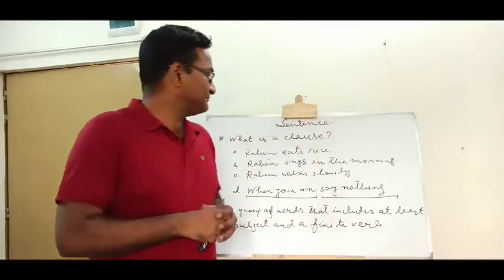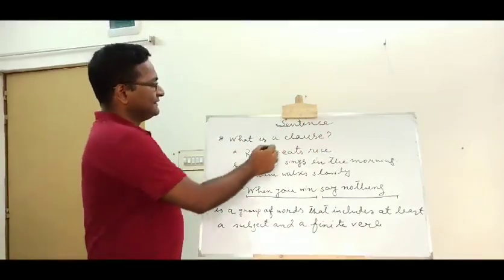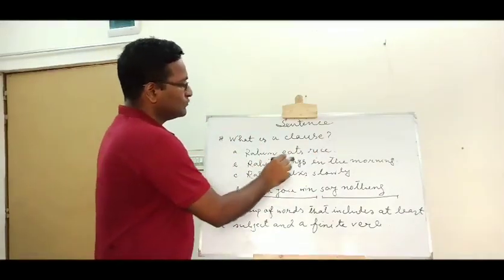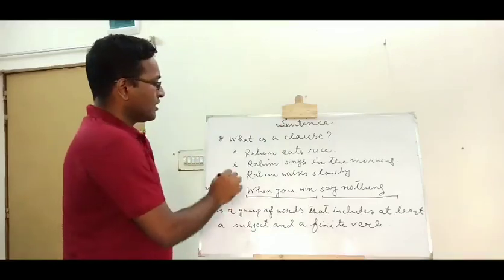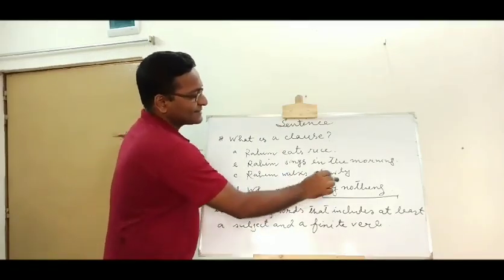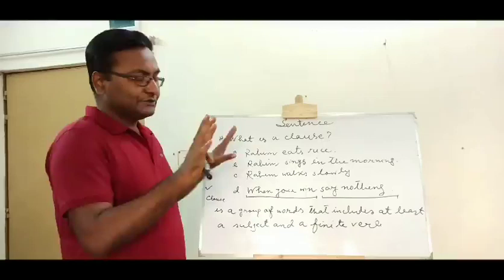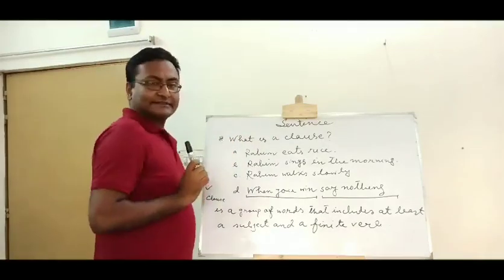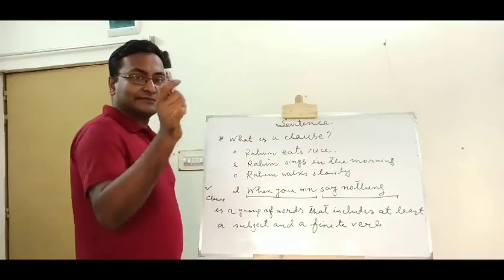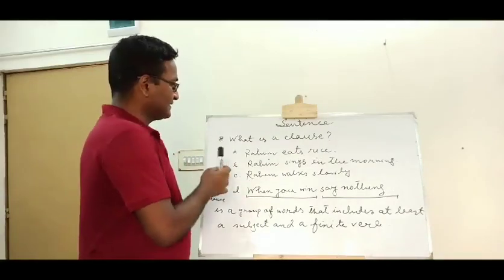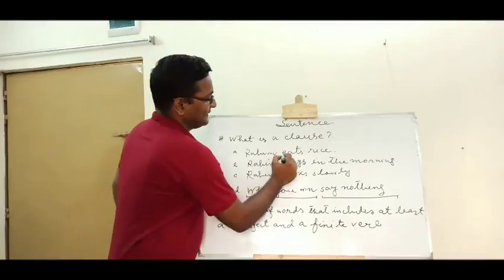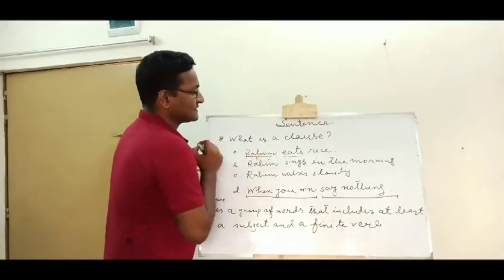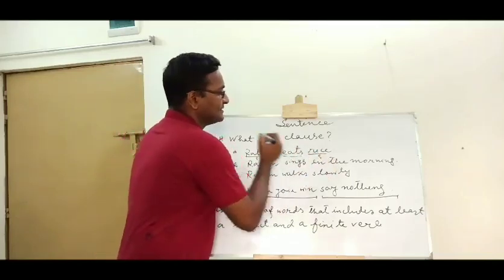Let's see it. Rohim eats rice. Rohim sings in the morning. Rohim walks slowly. When you win, say nothing. Here we see some inscriptions on the board. Rohim eats rice. This is a clause. Look at the board, my dear students. Here we see eats. It is the verb. Rohim, this is the subject, and rice, this is the object.